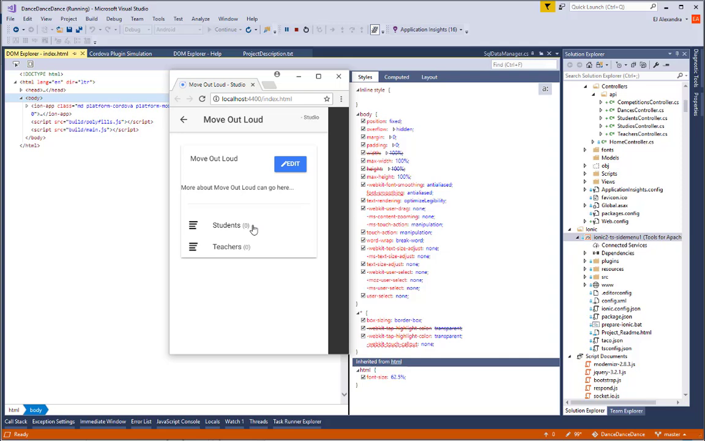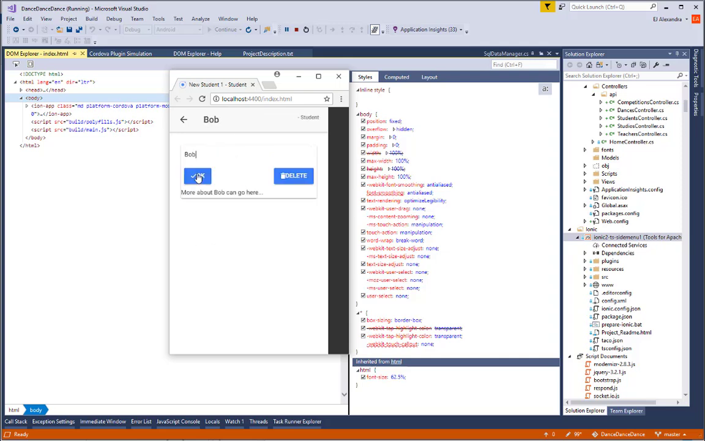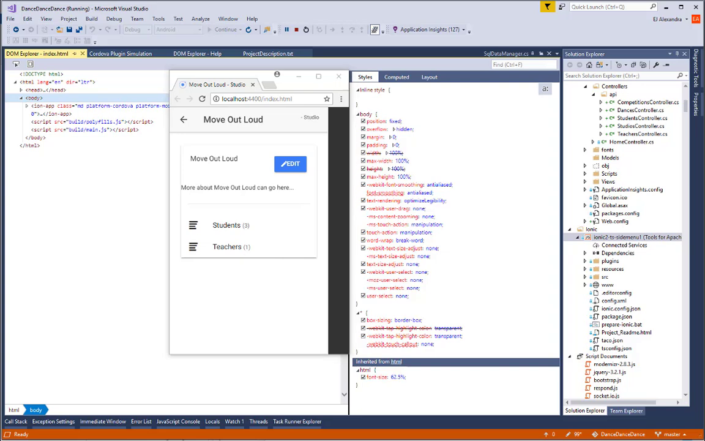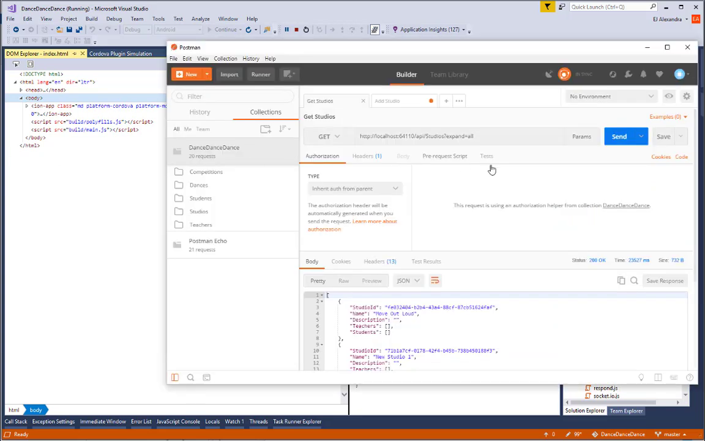Let's add Bob, Mary and one other student to Move Out Loud. Also, let's add a teacher, Mrs. Francis, with one hip-hop dance. Having added some simple data to the database, let's back out and get a list of studios from the API, which should now include those new students and teachers under Move Out Loud.